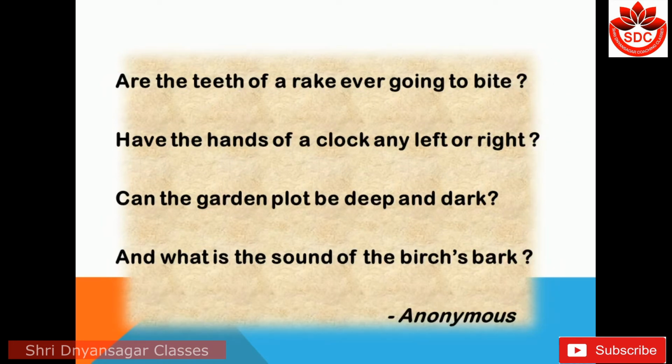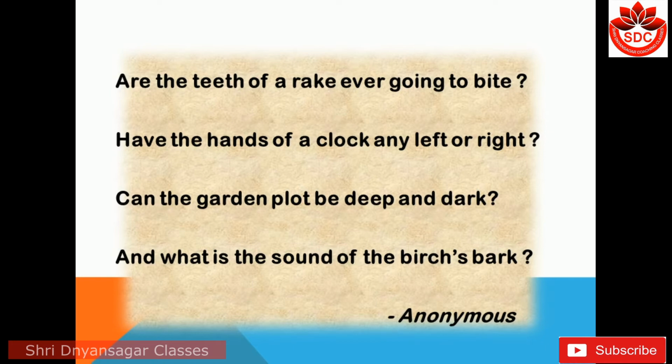Are the teeth of a rake ever going to bite? Teeth of the rake can't bite. Have the hands of a clock any left or right? Hands of a clock, the two pointers of the clock which shows time, can't be left and right, but our hands we can say this is left, this is right.